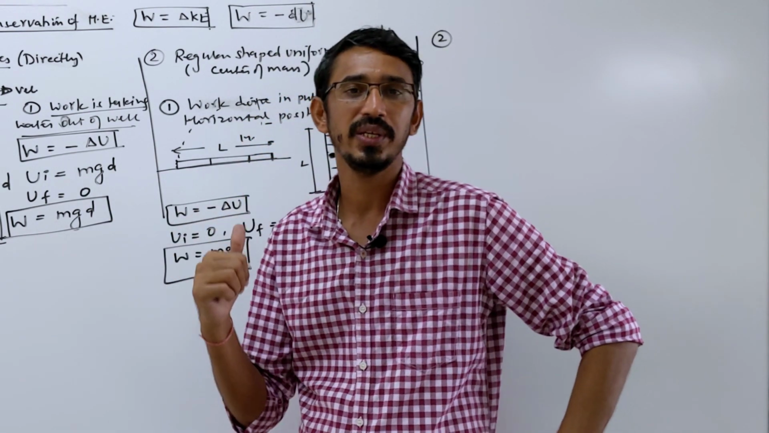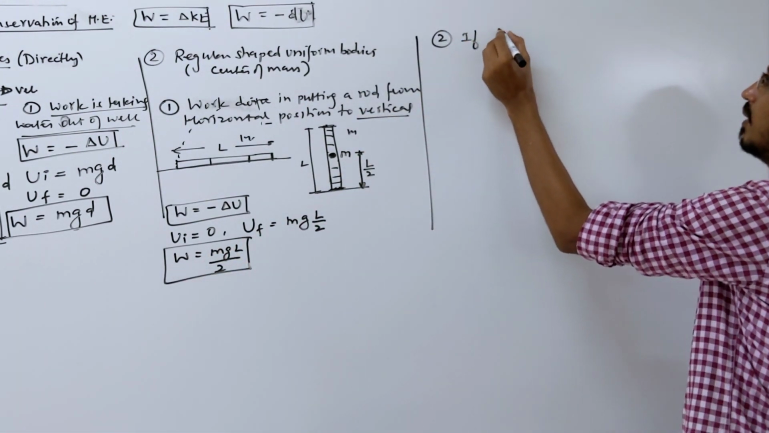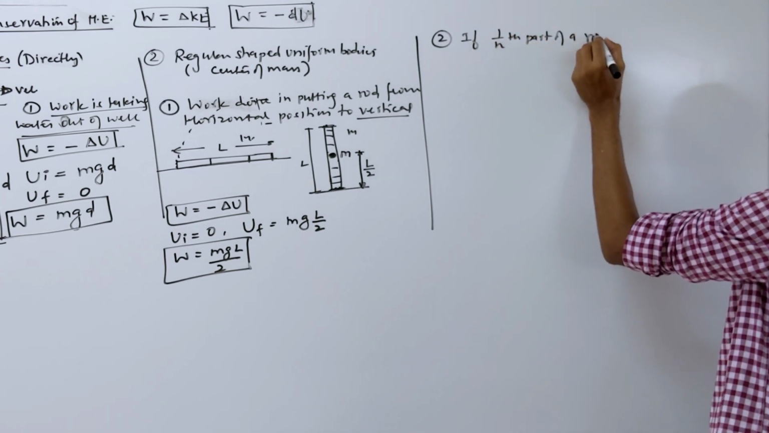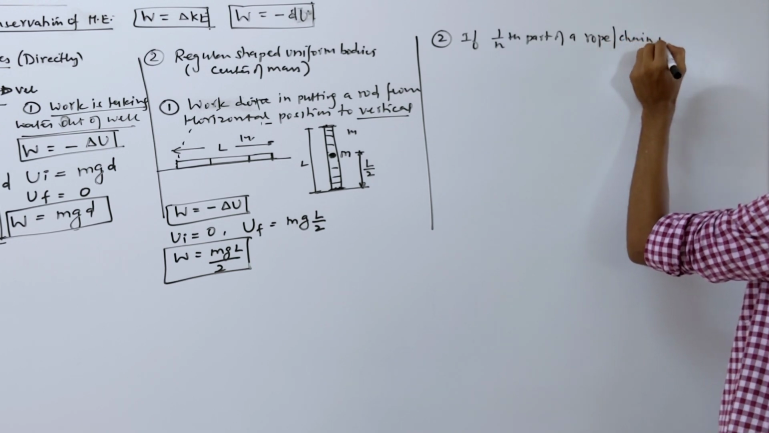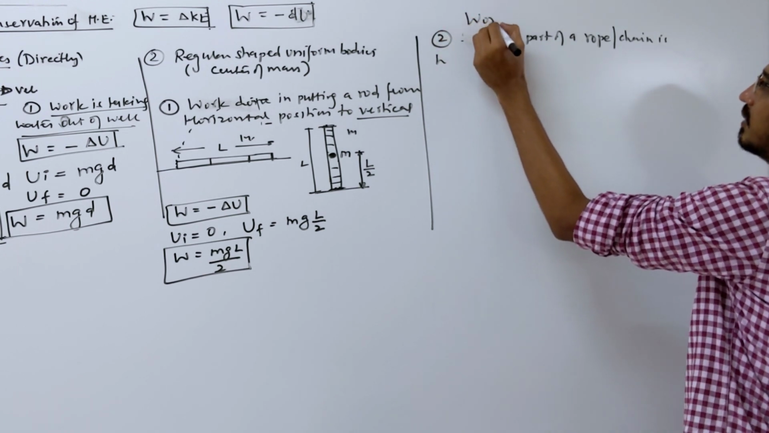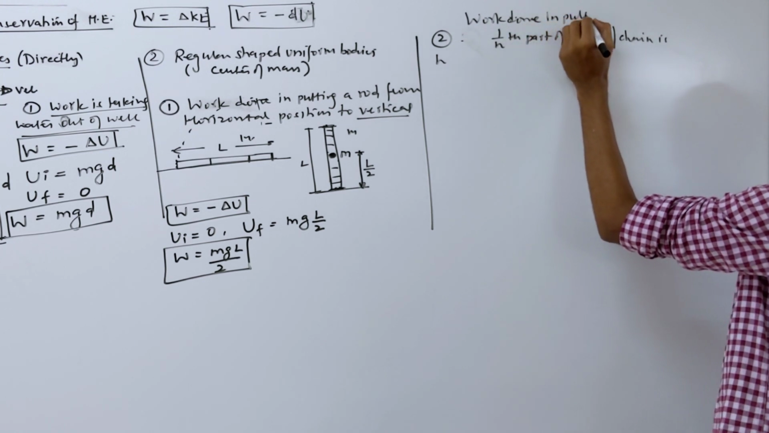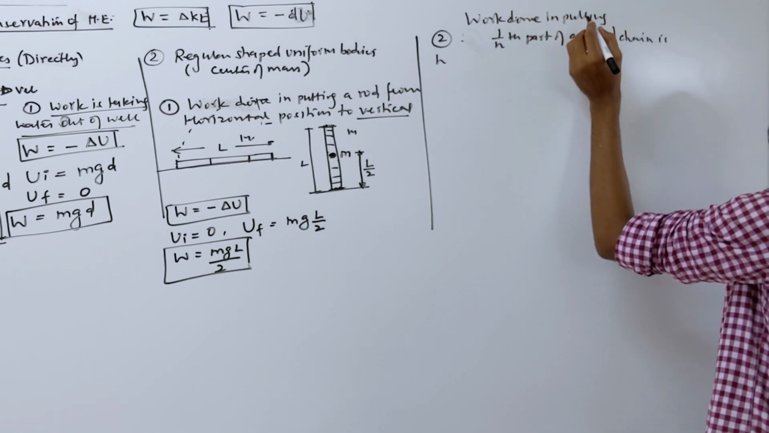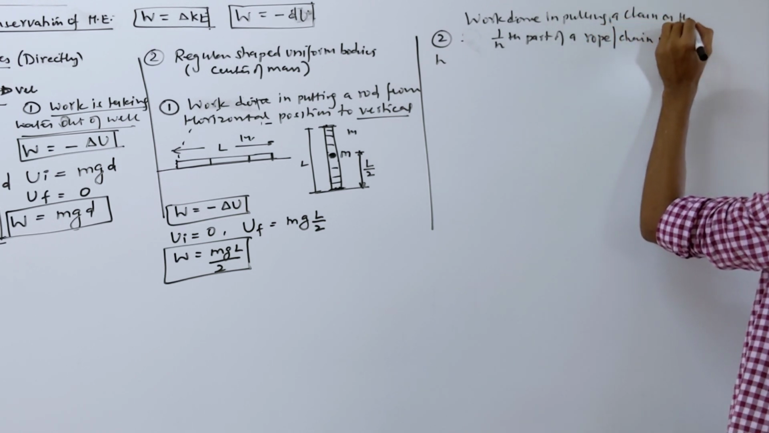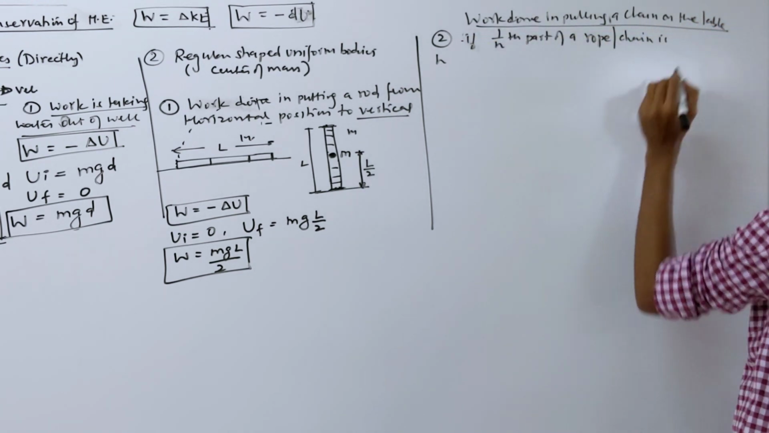They will talk about energy here. So the question is this. Let's write: work done in pulling a chain on the table. This is the name of the question. Work done in pulling a chain on the table.